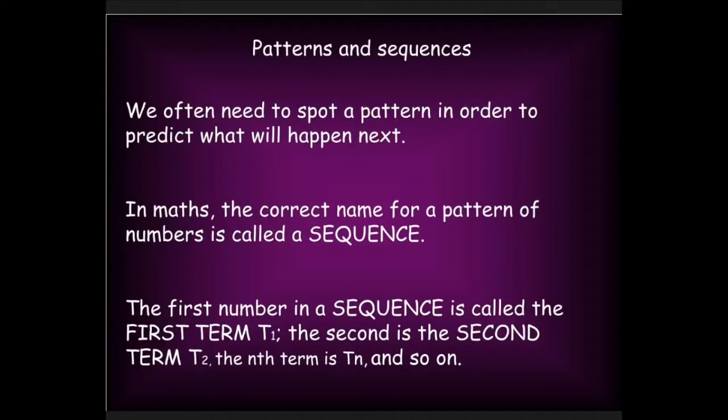In order to predict what happened next, we often need to spot a pattern. In mathematics, the correct name of a pattern of numbers is called a sequence. The first number of the sequence is called the first term, the second number is called the second term, and so on. The nth term is called the nth number.